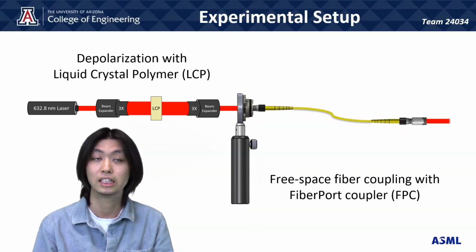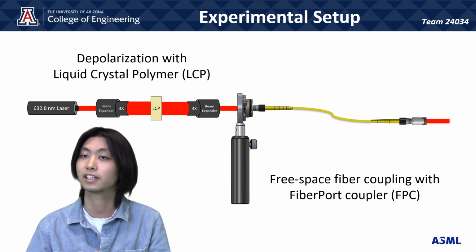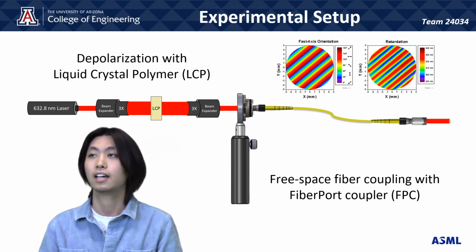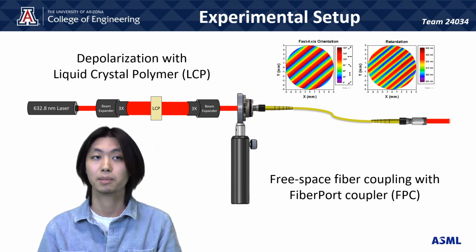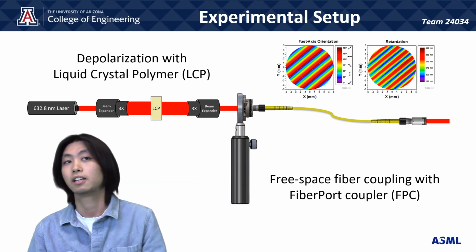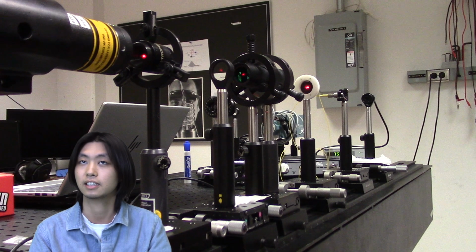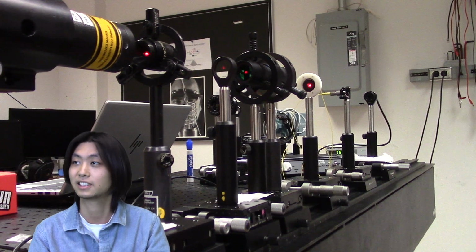A liquid crystal is a birefringent material, so we can adjust its phase axis to make different kinds of wave plates. And the LCP depolarizer comprises lots of tiny strips of different wave plates. And when the light passes through it, the light will be divided into different strips of light and different kinds of polarization states.